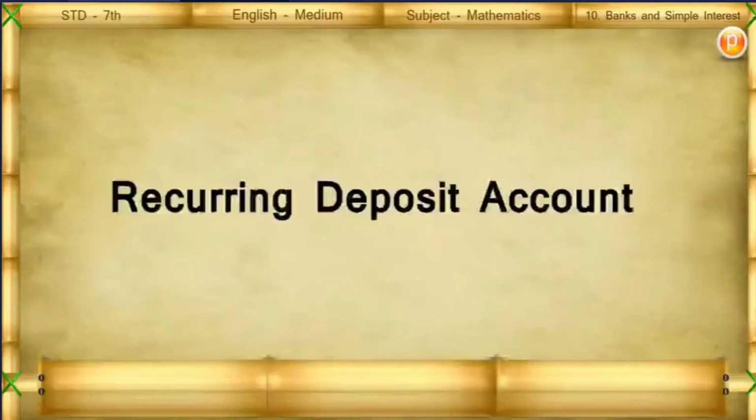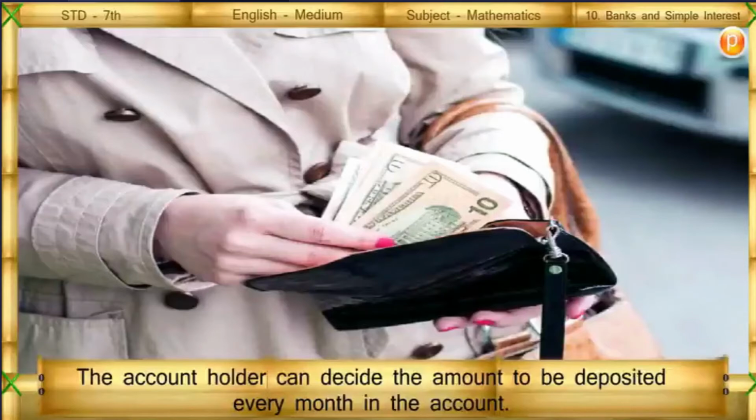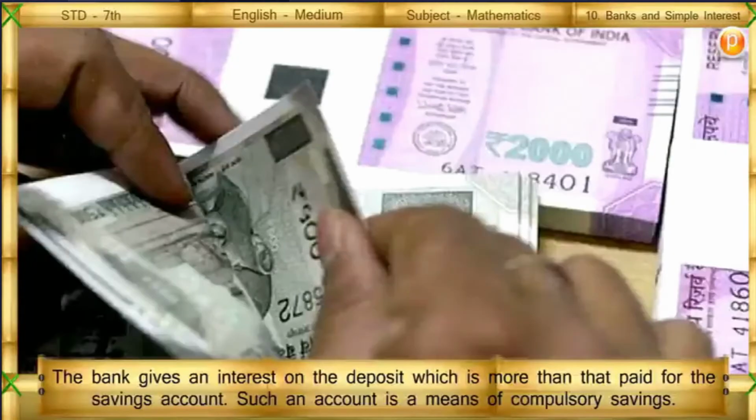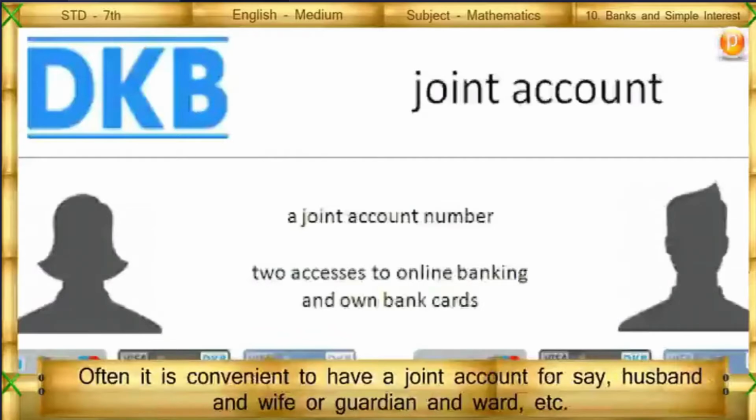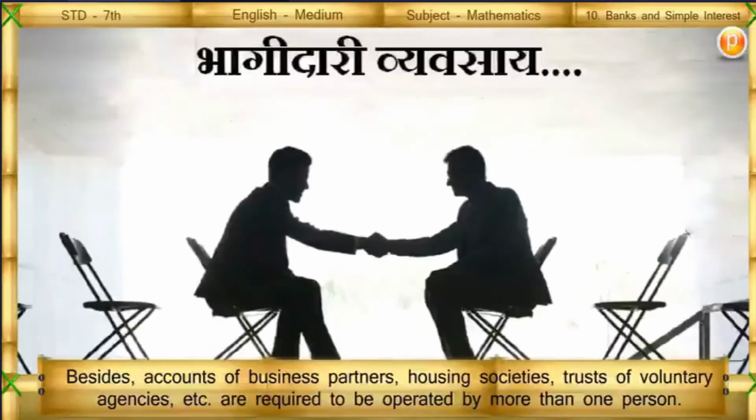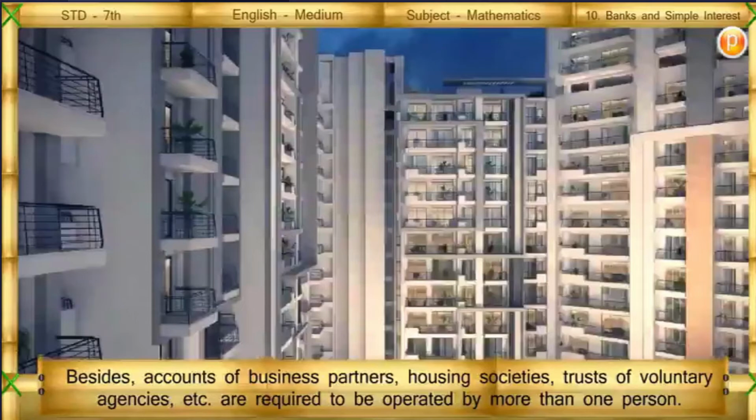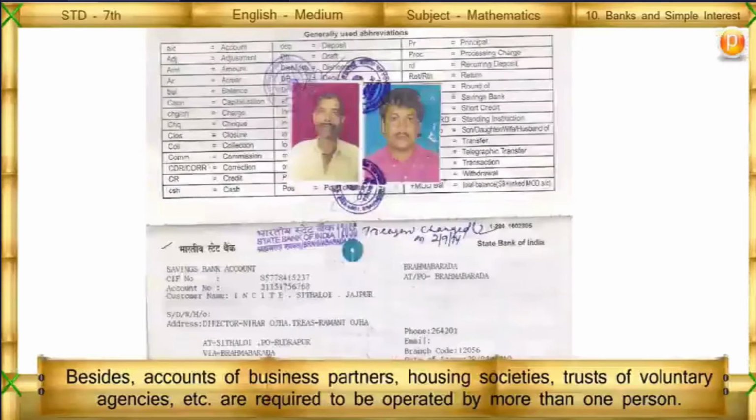Recurring deposit account. The account holder can decide the amount to be deposited every month in the account. The bank gives an interest on the deposit, which is more than that paid for the savings account. Such an account is a means of compulsory savings. Often, it is convenient to have a joint account for, say, husband and wife, or guardian and ward, etc. Besides, accounts of business partners, housing societies, trusts of voluntary agencies, etc. are required to be operated by more than one person.